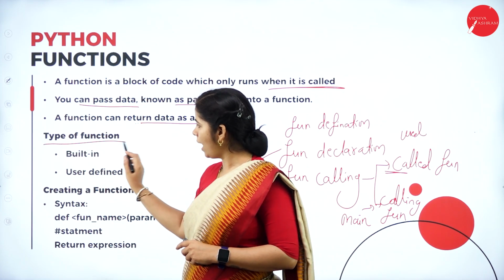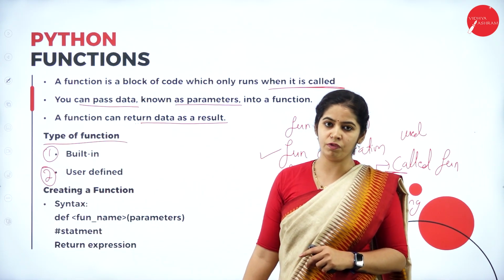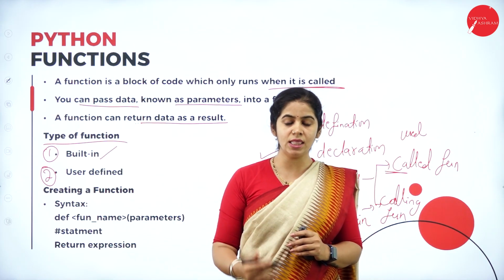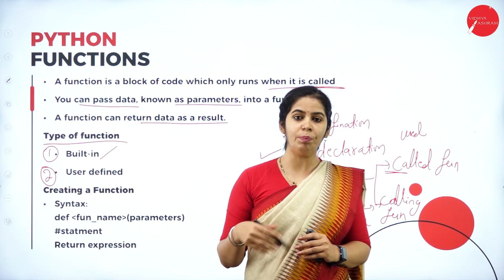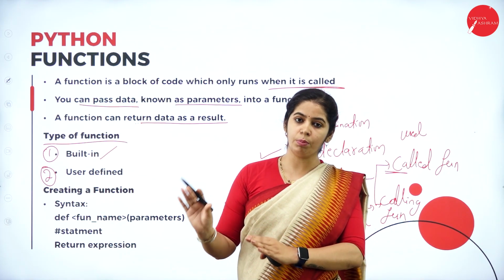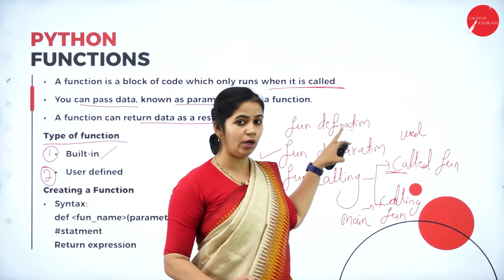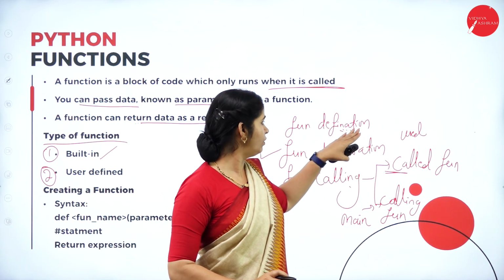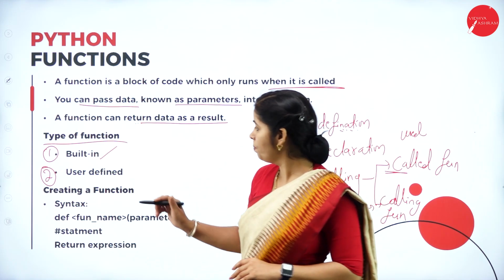Types of functions. I have two types of functions, that is built-in functions and user-defined functions. What is a built-in function? One which is already there in the programming language libraries. They were made while developing the language and kept there, we just need to call the function. We need not define or declare such built-in functions.